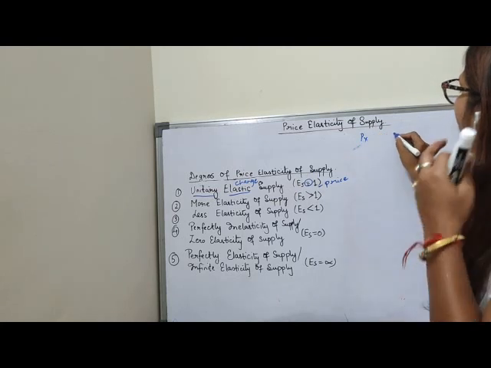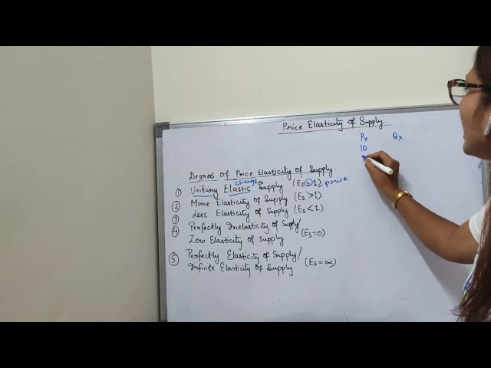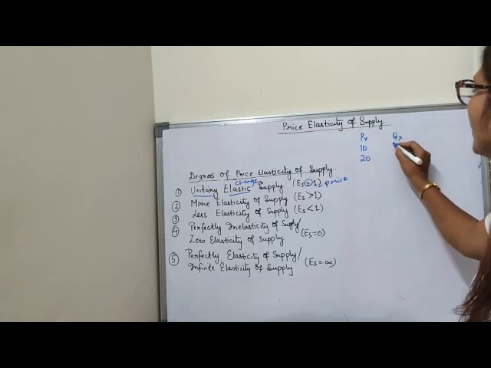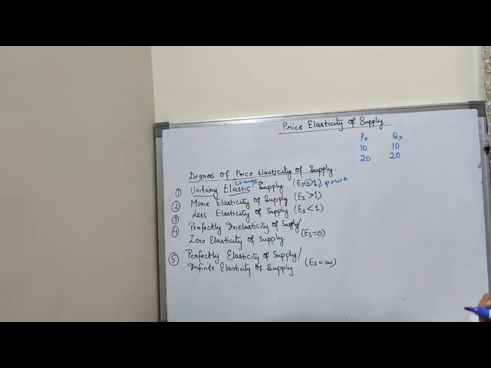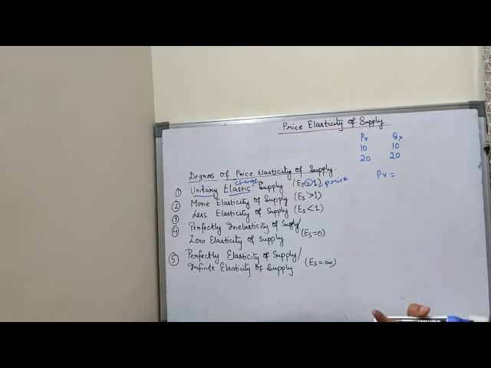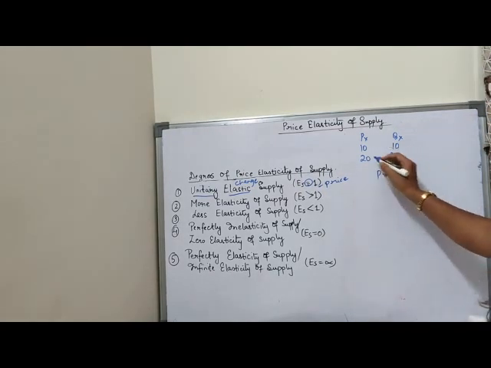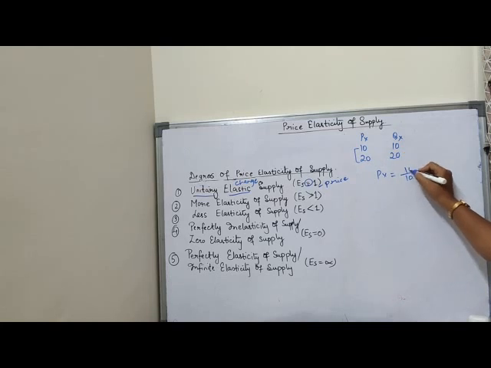Price of X commodity, quantity supplied. Suppose price increases from 10 to 20, my quantity supplied also increases from 10 to 20. Now, if I ask you to find out the percentage, then how to find it out, children? You know very well as you do the maths, but still I am helping you out. So first I will find out the price percentage. I am taking the base 10 here. What is the gap between these two? It's 10 into 100. 10 tens are 100, so 100%.